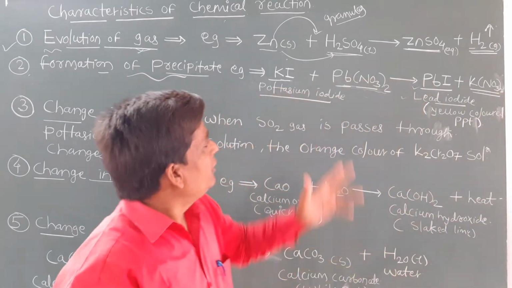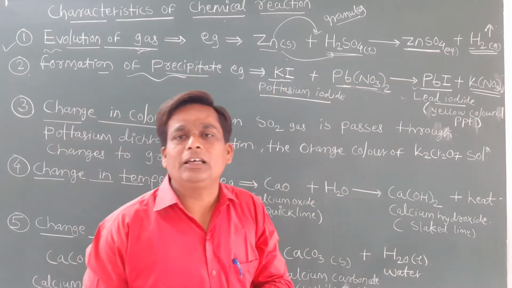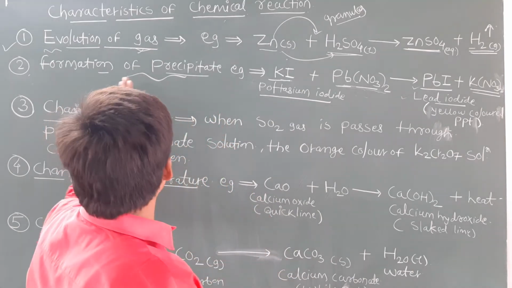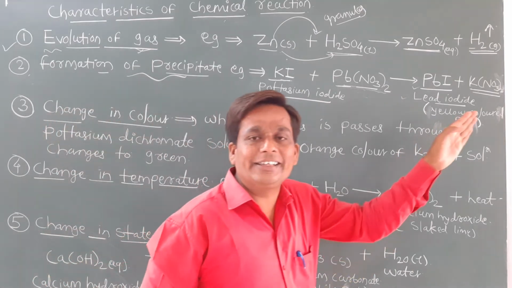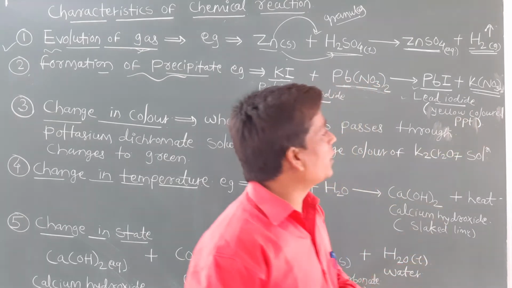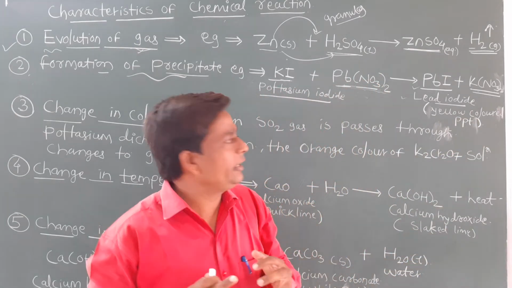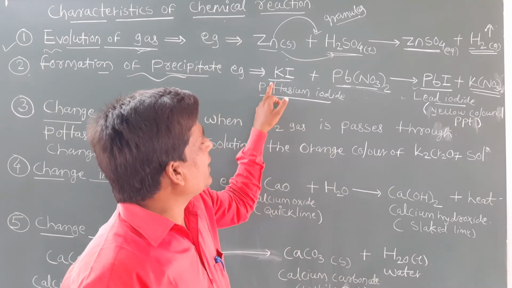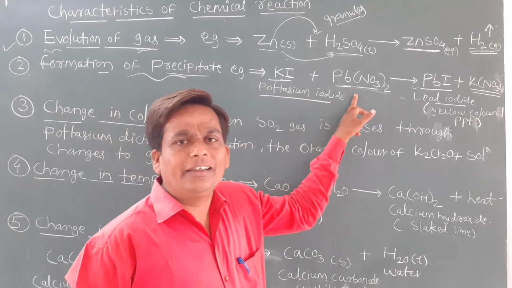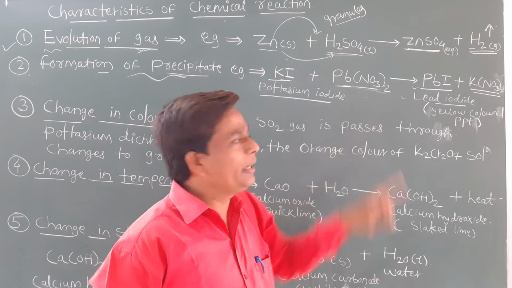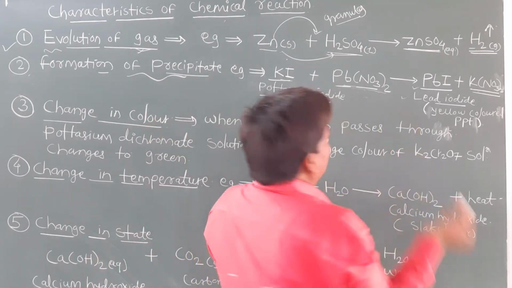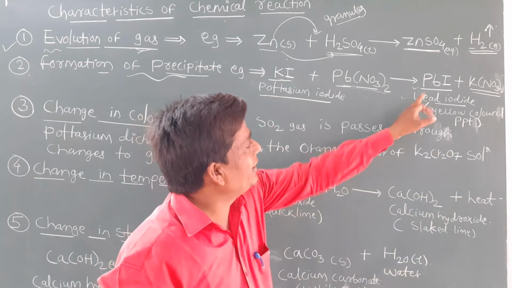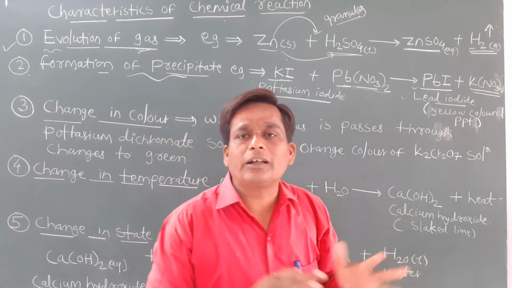So this is a very simple reaction of formation of precipitate, which means formation of precipitate and change in color also. Here we get a yellow colored, curdy precipitate. Now clear, students? We add the potassium iodide and lead nitrate in one beaker, and suddenly after adding, the color changes and it forms the curdy precipitate.